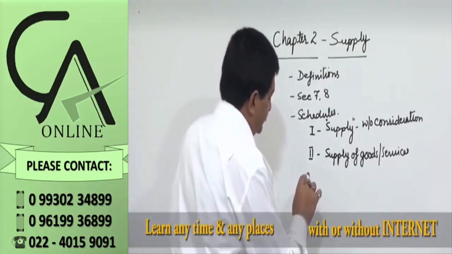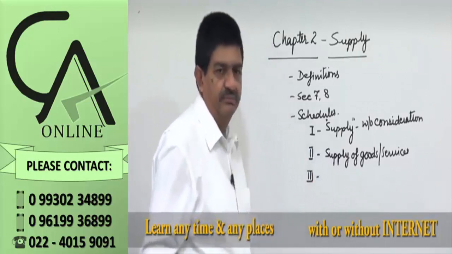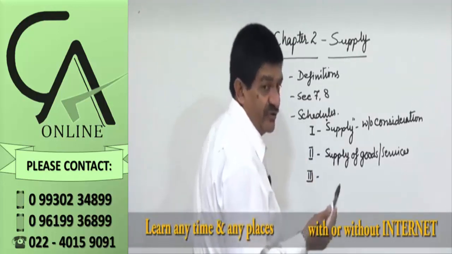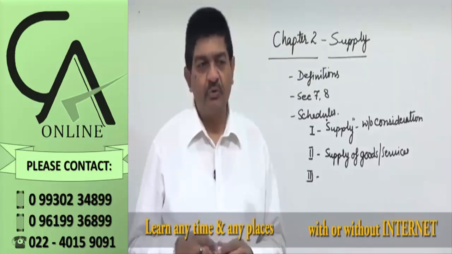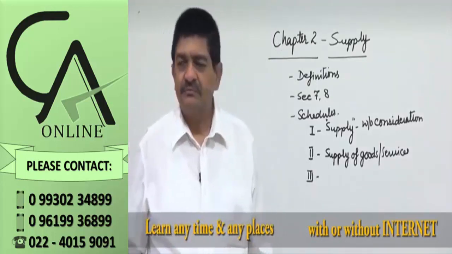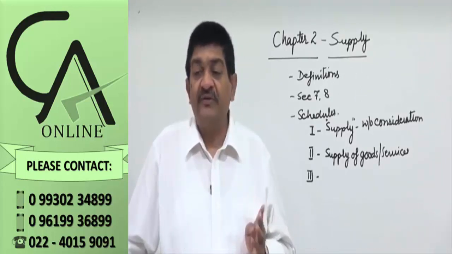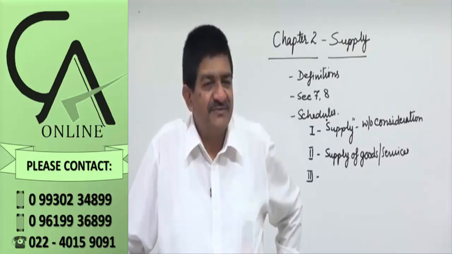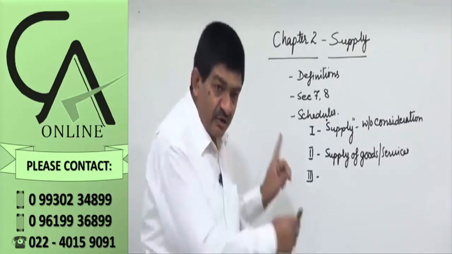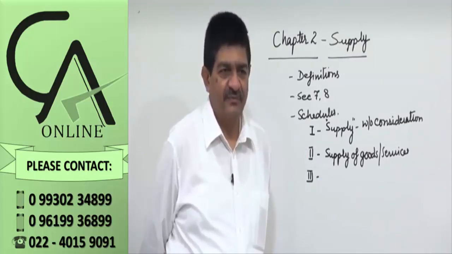Schedule number 3, this is just the opposite. Remember the negative list? What was the negative list? Those were services which are not considered as services for the purpose of tax. Here also schedule 3 is a negative list. Right.